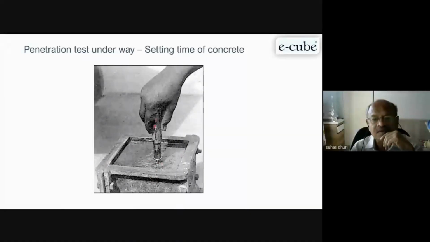Now this is the small pocket penetrometer. It's a spring-loaded and calibrated equipment. It has a nozzle at one end, around 30 mm. We have to penetrate 25 mm inside the concrete, and the diameter is around 5 mm.